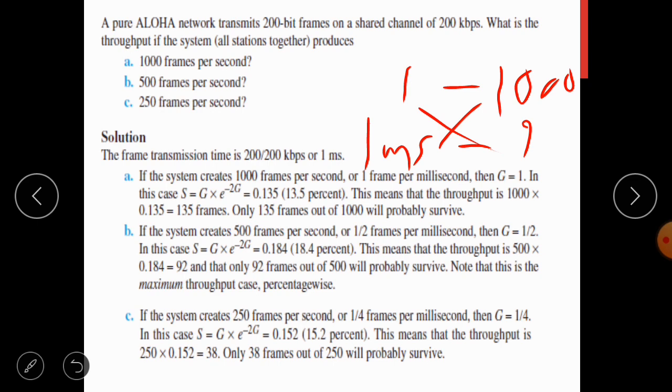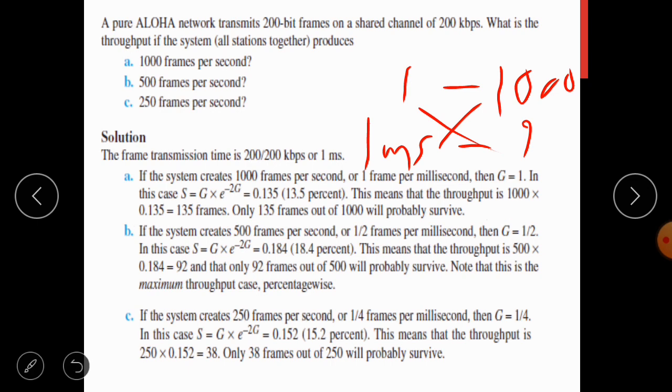S is equal to G into e power minus 2G. By substituting G is equal to 1, you will get S is equal to 0.135. This means that the actual throughput is 1000 into S, that is 0.135, that is equal to 135 frames. That indicates that only 135 frames out of 1000 will probably survive.